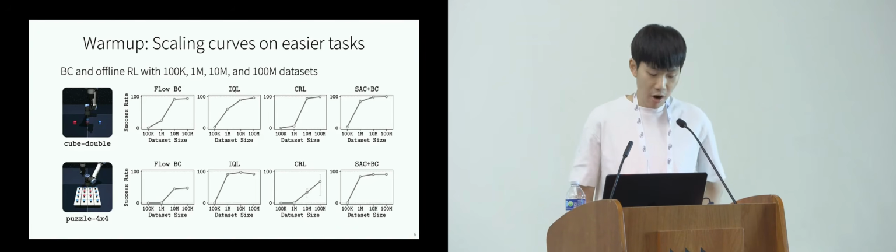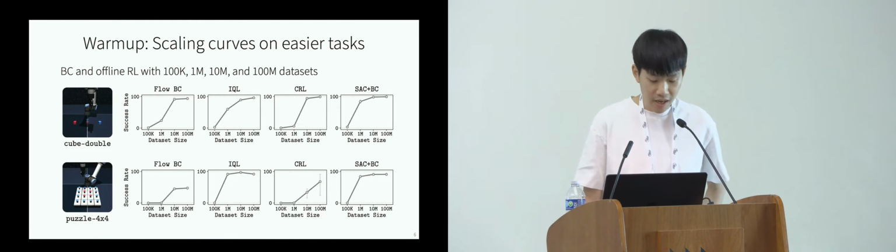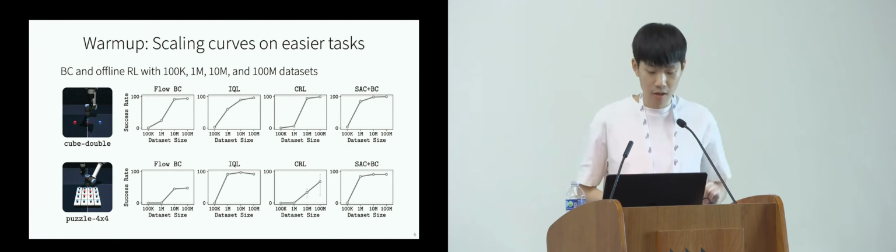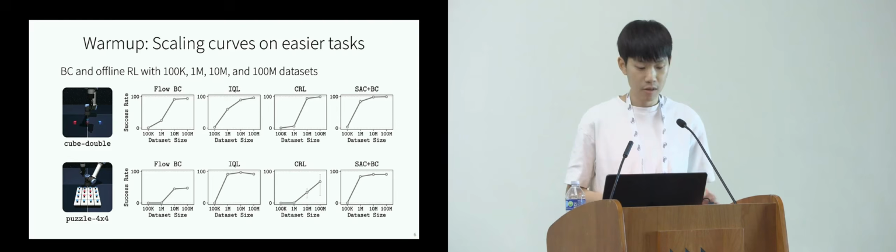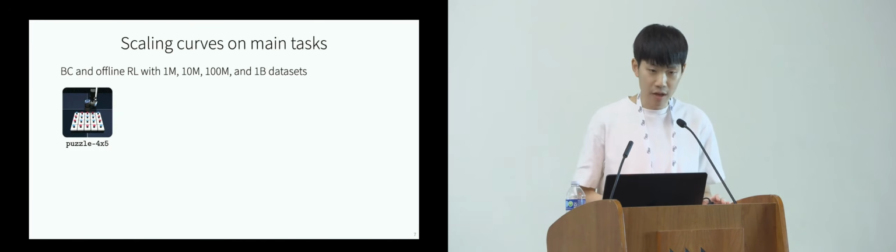On slightly harder tasks like puzzle 4x4, BC is not able to solve the task even with lots of data, because the dataset is pretty much unstructured. But if we train offline RL, like IQL or SAC plus BC, with enough data, then they can eventually achieve 100% success rate, being able to scale. So that's good. The problem is that when the task difficulty becomes higher, when the horizon length becomes longer, things change.